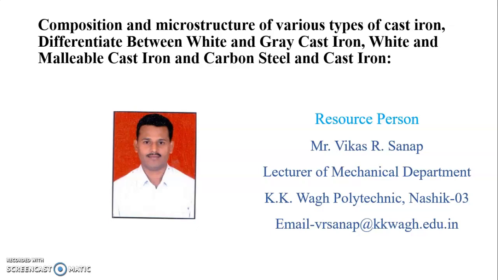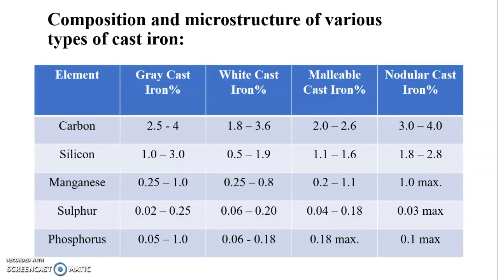Friends, today we are going to discuss the composition and microstructure of various types of cast iron. Then we will see the difference between white and grey cast iron, then the difference between white and malleable cast iron, and the difference between carbon steel and cast iron. Then we will see one by one.